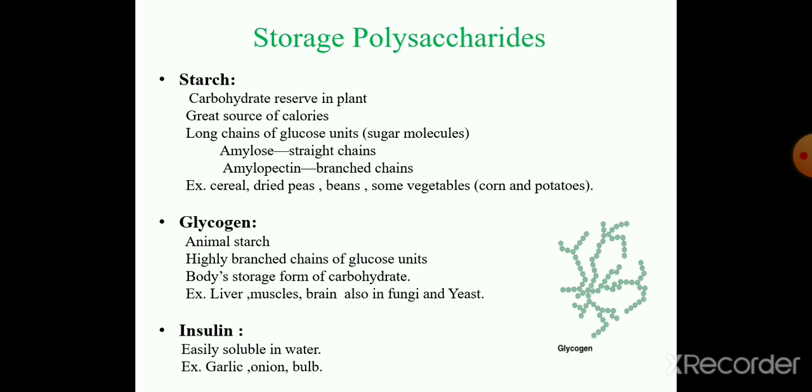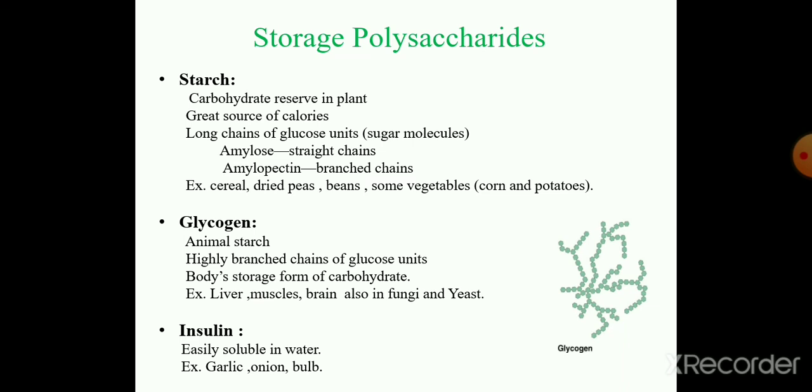Storage polysaccharides. Starch is the carbohydrate reserve in plants, a great source of calories, a long chain of glucose units. Here amylose is the straight chain and amylopectin is the branched chain. This starch is found in cereals, dried peas, beans, some vegetables, corn and potatoes.